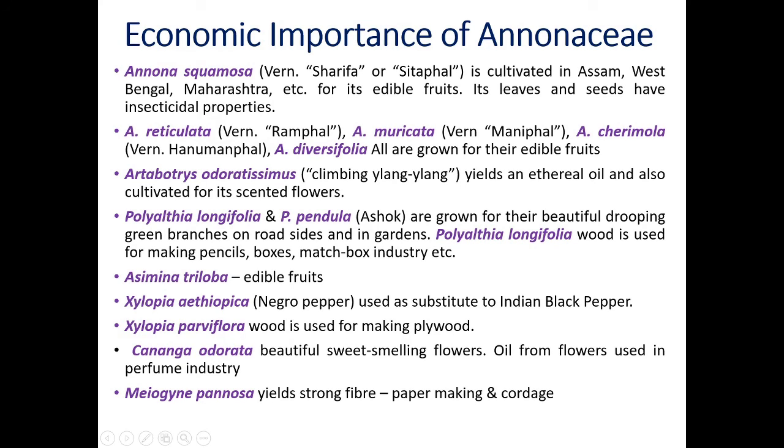Another example, Asimina triloba. The fruits of this plant are edible. Xylopia aethiopica, negro pepper, common name, used as substitute for Indian black pepper. Xylopia parviflora, wood is used for making plywoods. Cananga odorata, beautiful sweet smelling flowers. Oil from the flowers is used in the perfume industry. And last example, Miliusa or Monoon, yields strong fiber, used for paper making and cordage.